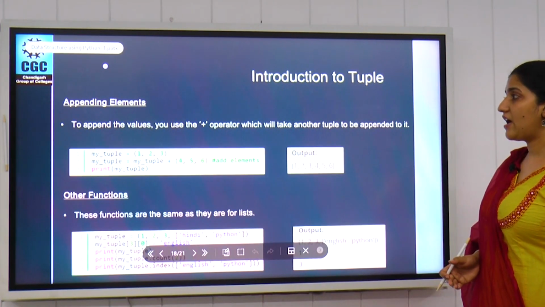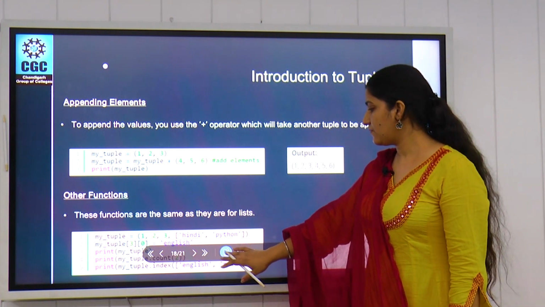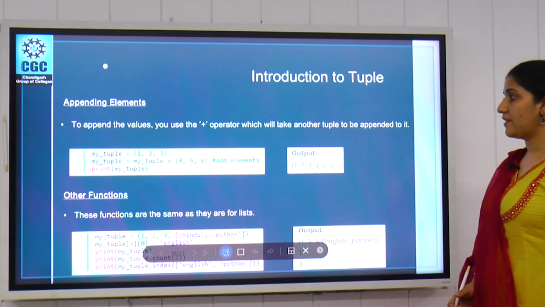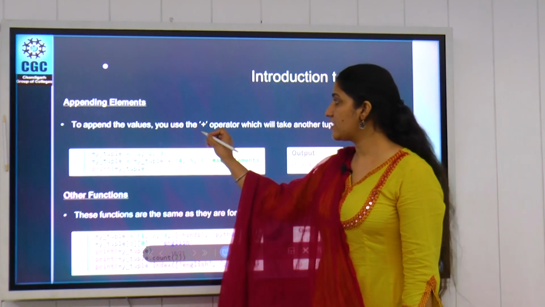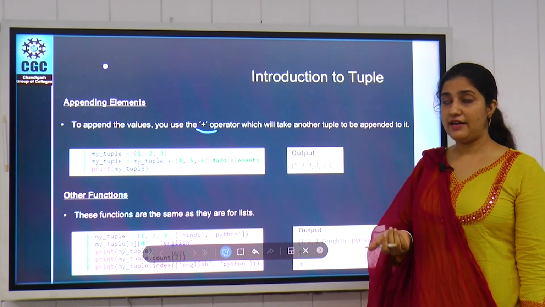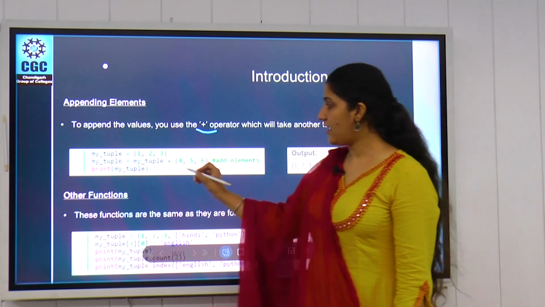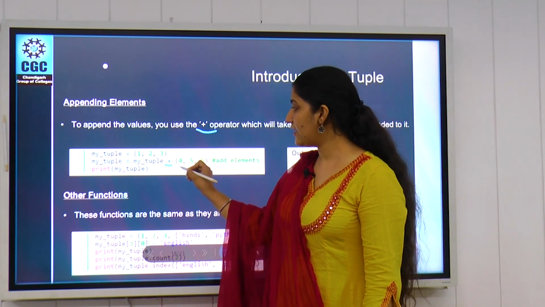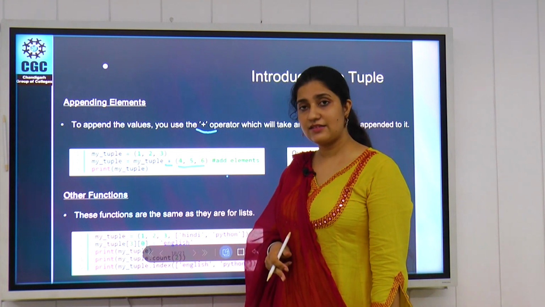Next we have how we can append elements and some other functions used in a tuple. We can append data elements into a tuple by using the plus operator. This is the only way to append data in a tuple. We use the plus operator and then the new tuple values we want to place into the existing tuple.